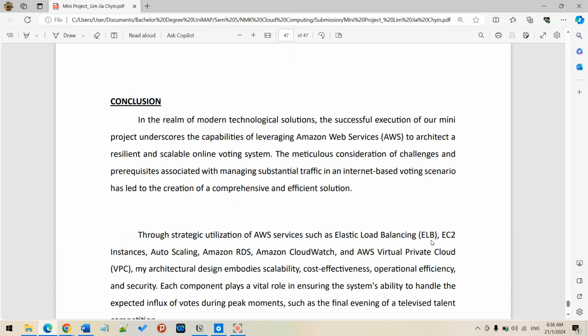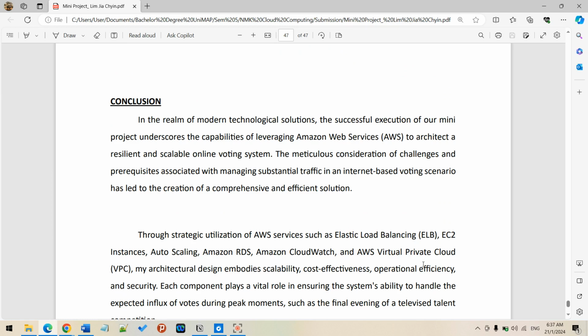So this is the conclusion. I'm very happy and delighted that I have successfully conducted this mini project, leveraging these amazing services to architect a resilient and scalable voting system.